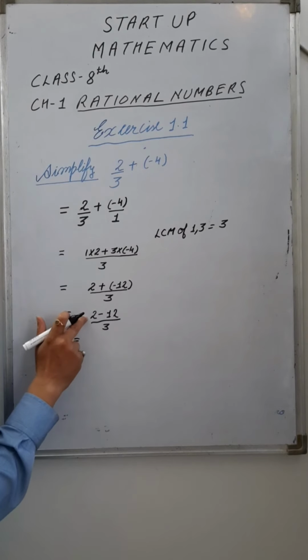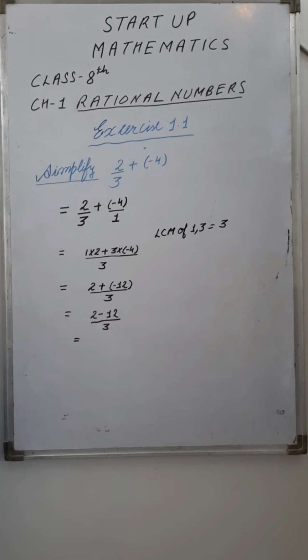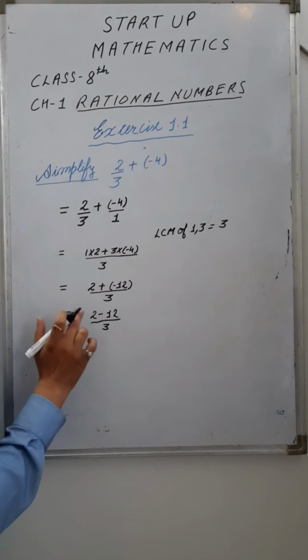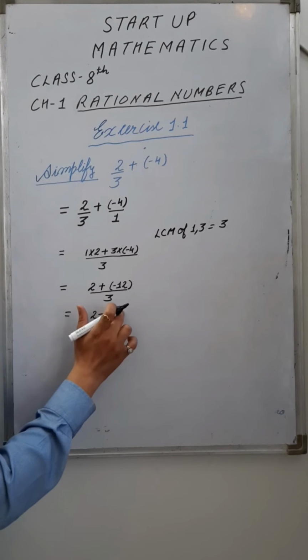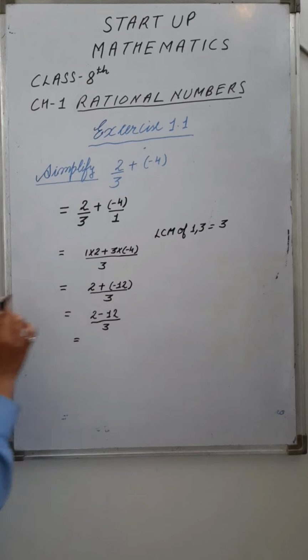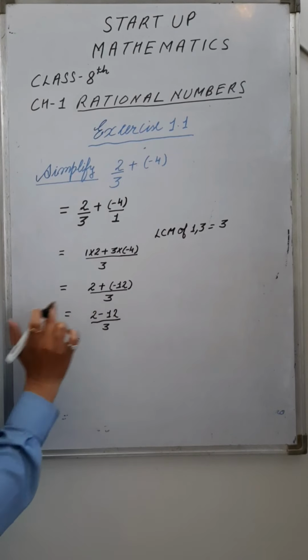See here, the 2 is of positive sign and 12 is of negative sign. Right? The result is subtraction of these two numbers. But whichever number is bigger, you have to write the sign of that number, because it is of plus sign, it is of minus sign.